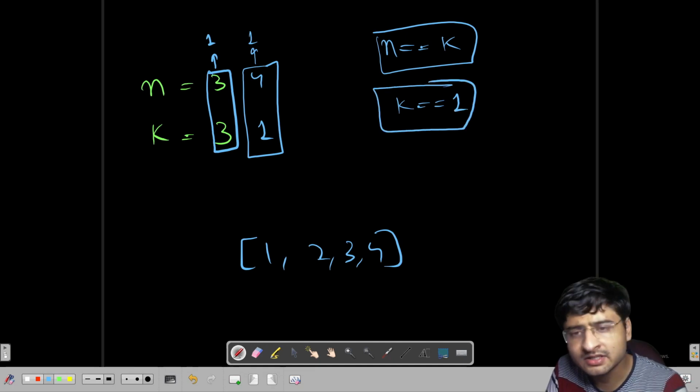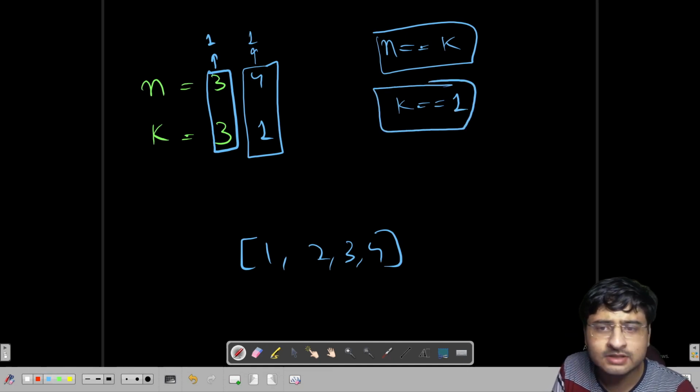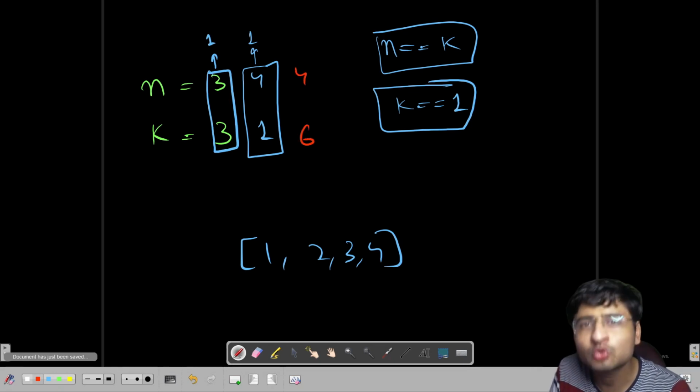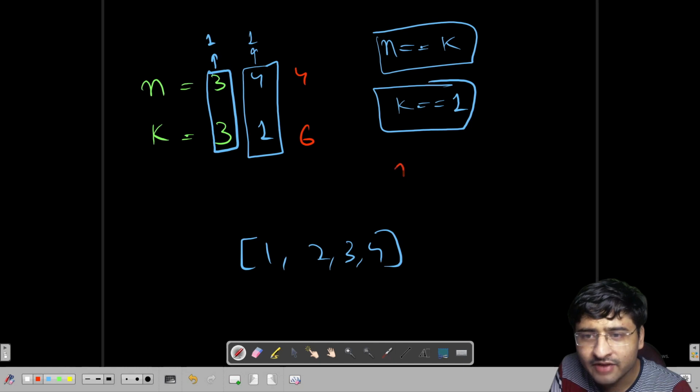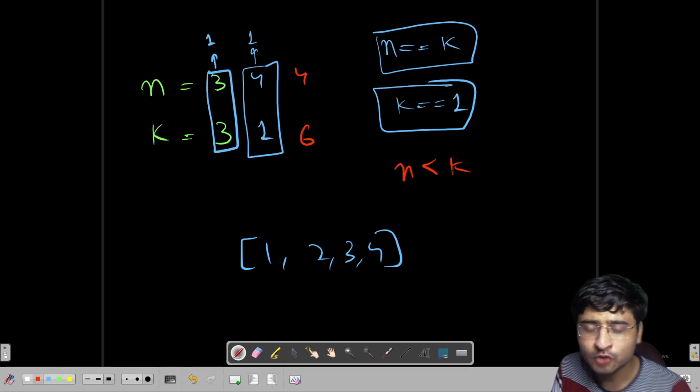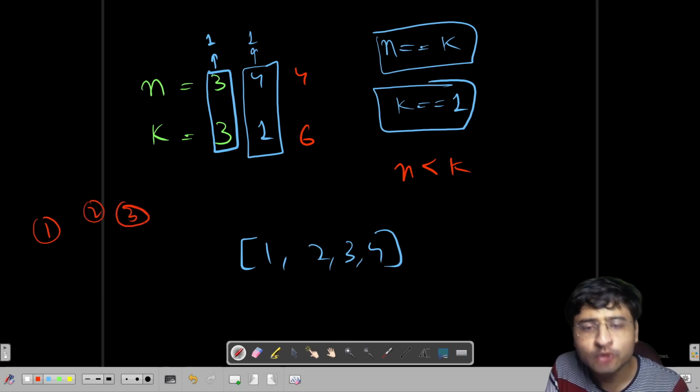Let us see if there are any other cases just like this. For example, you want to divide 4 people into 6 teams. Can you do that? You cannot do that, right? This means that if n is smaller than k, let's say there are 3 people, 1, 2 and 3, and you want to form 4 teams out of these 3 people, you will not be able to form these 4 teams, right?